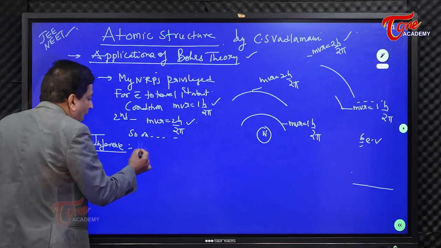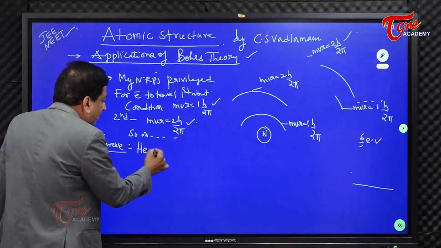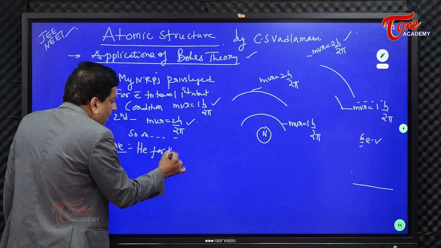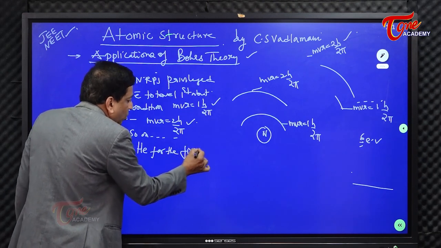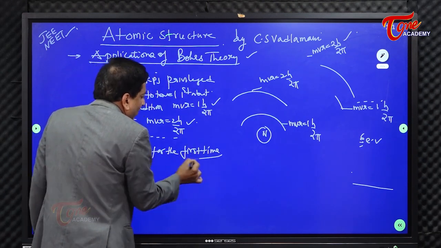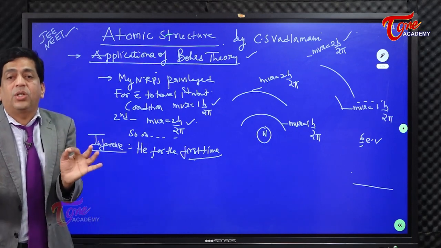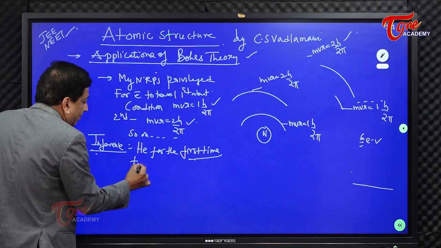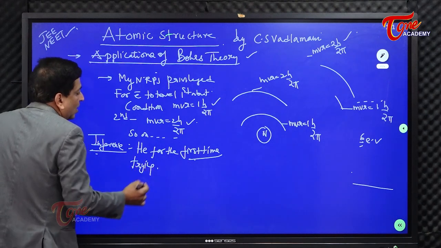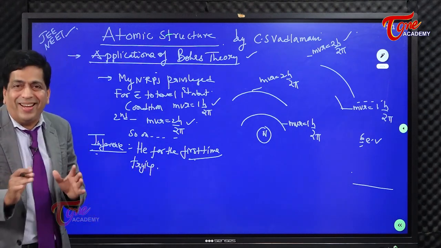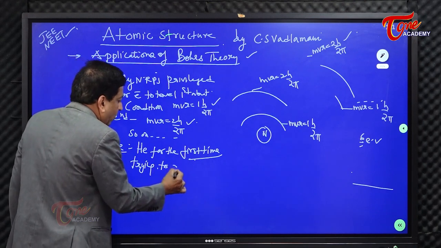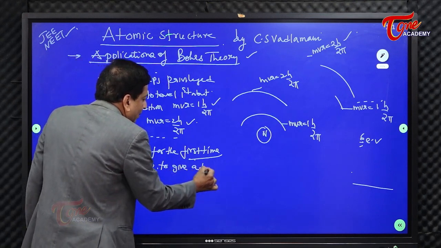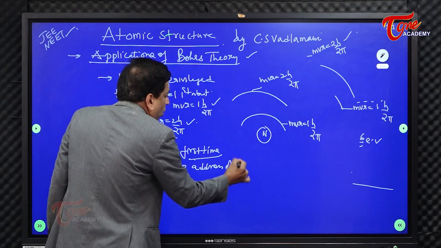The inference of the above postulates seems to be that he, for the first time, I would like to underline this, is trying to give the address of the electron.